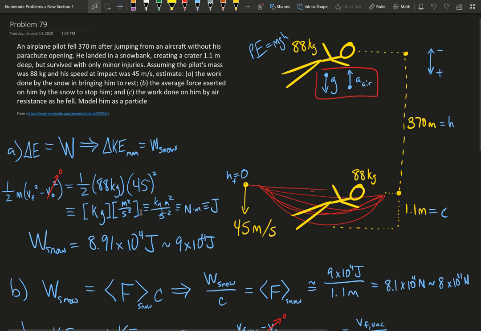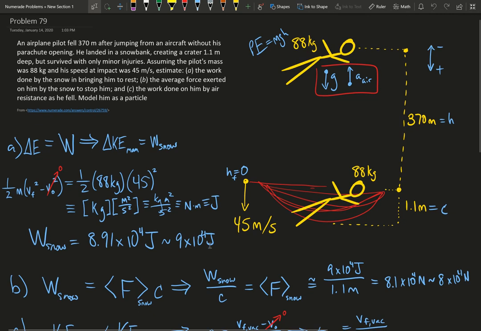So we have a kilogram meter per second squared, which is a Newton, and we have one more meter left over, so it's a Newton meter. We define this as a joule, which is the unit of energy, and it's also the unit of work. If we plug this into our calculator, we get roughly 9 times 10 to the 4 joules.